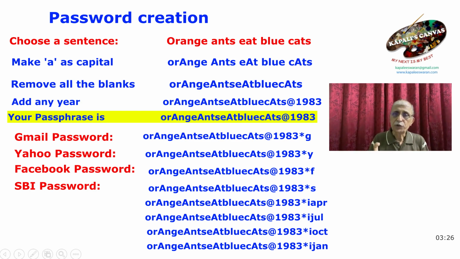Okay, so to create a strong password, you need to build a strong passphrase that is going to be easy for you to remember, but hard for others to guess. Then over that passphrase, add some more characters for each and every entity, like your net banking or Gmail or Yahoo Mail, or bank accounts, whatever it is. This is not going to be very easy for people to break. This is how you create a strong password based on a passphrase.